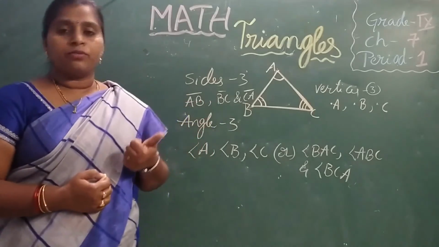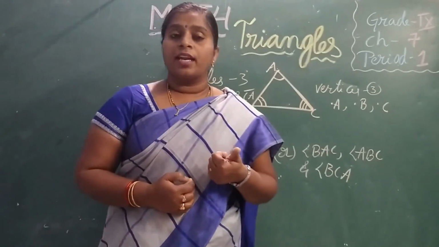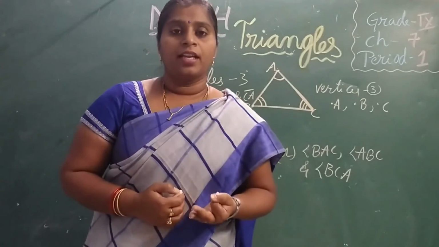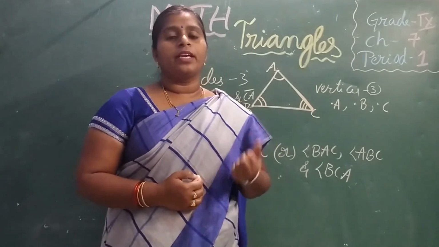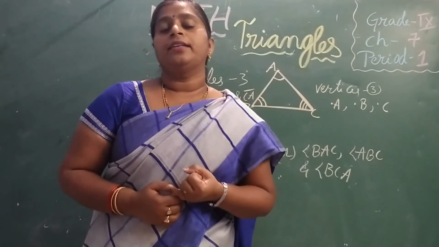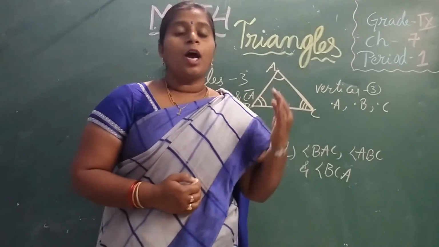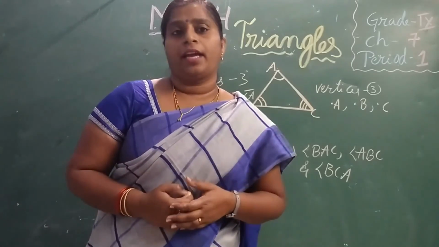Based on sides, we have equilateral, isosceles and scalene triangles. Based on angles, we have acute angled triangle, right angled triangle, and obtuse angled triangle.